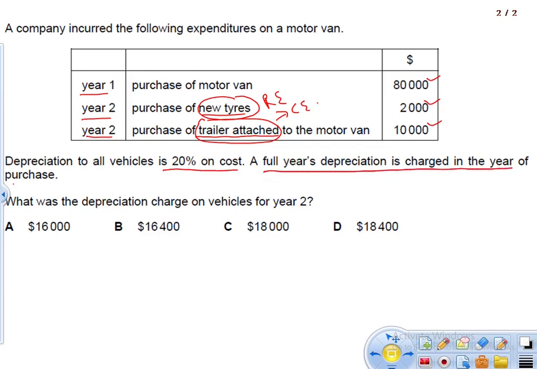We don't know when we purchased it, but we should charge a full year's depreciation. What is the depreciation charge on the vehicle for year 2? It is 80,000 plus 10,000, which is 90,000, into 20%, and that gives me 18,000.